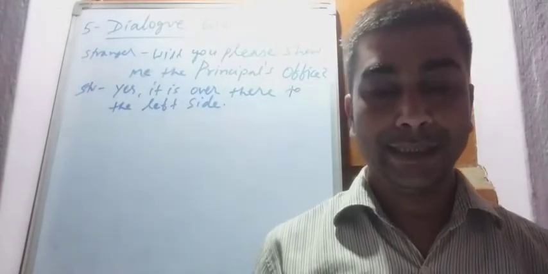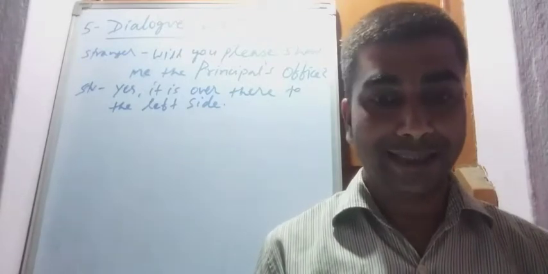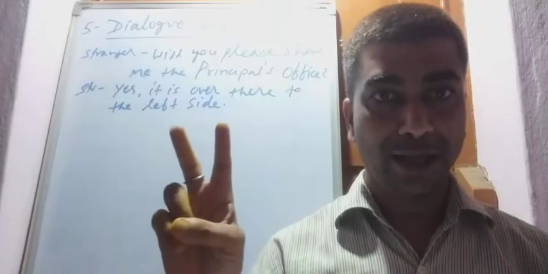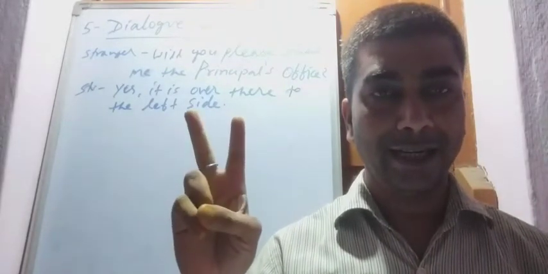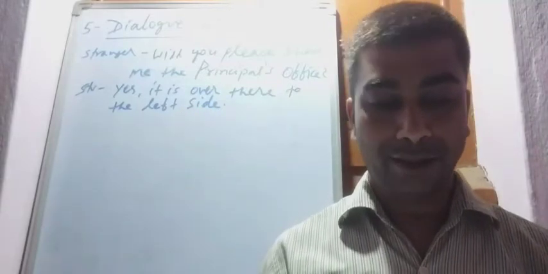In this, you have to write a dialogue from your own imagination, in which the two speakers are a stranger and a student. Both are talking on the school campus.